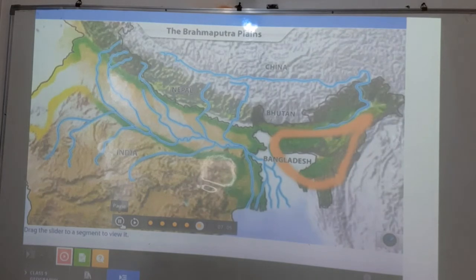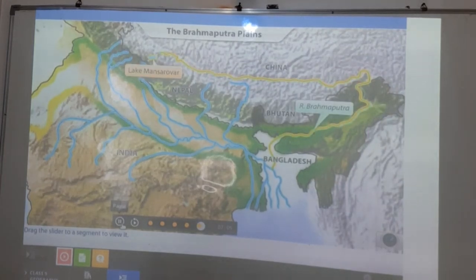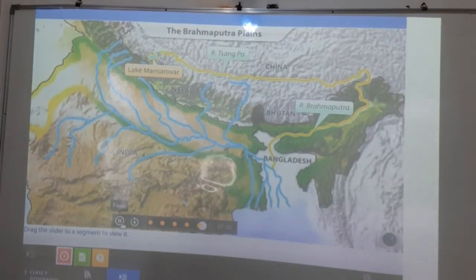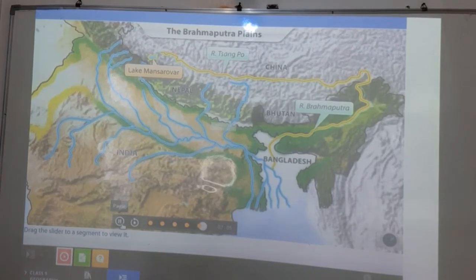The Brahmaputra plains lie to the far east of India. The river Brahmaputra originates near Lake Mansarovar and flows eastwards. Outside India, the river is known as Zangpo. The Brahmaputra enters India through a gap in the eastern Himalayas at a place called Namcha Barwa and then forms the Brahmaputra plains.